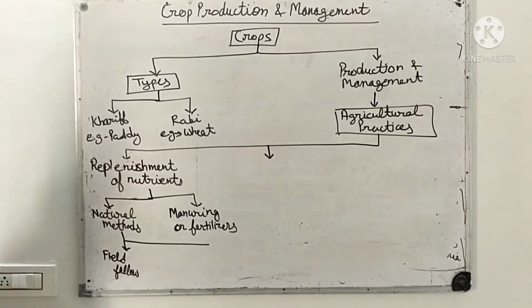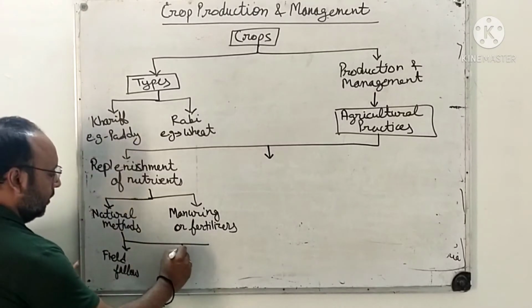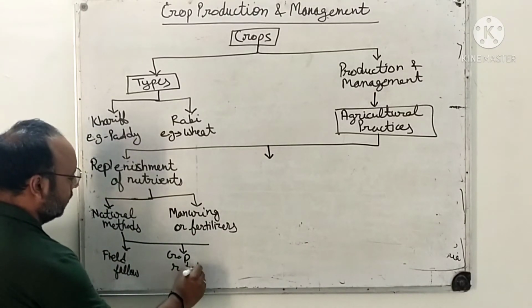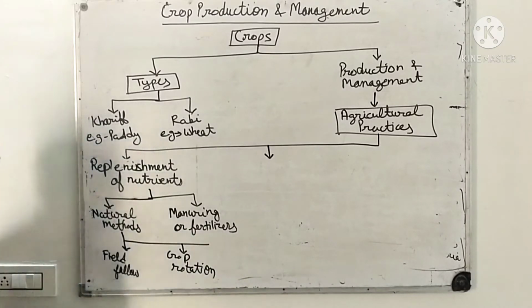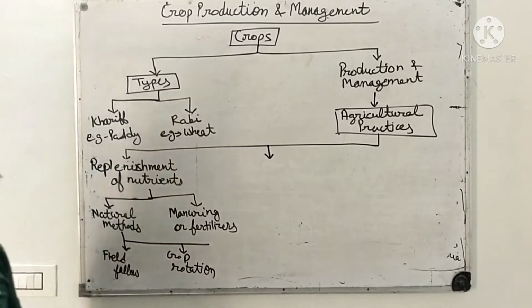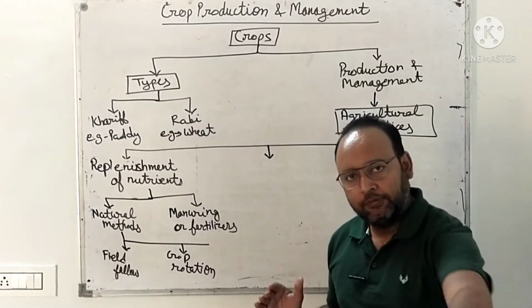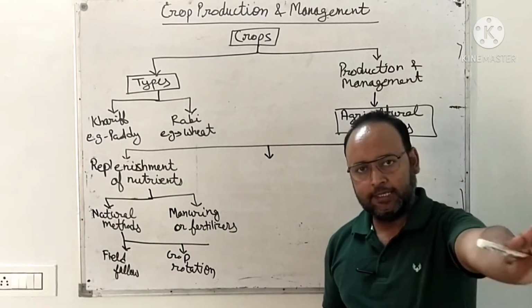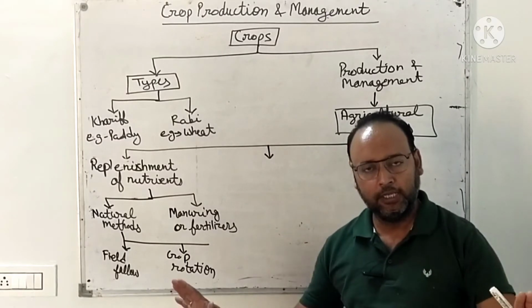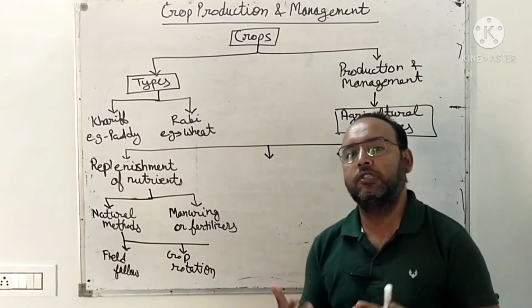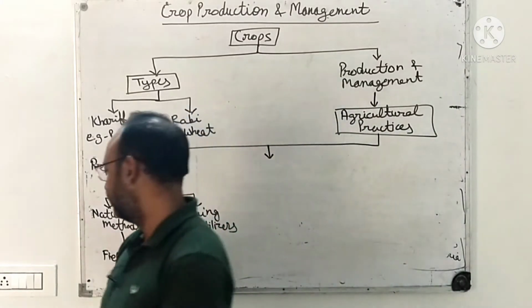Field fallow means we have to leave that field as it is, right? I will explain again. Another is crop rotation, right? Field fallow, what does it mean? Field fallow means after growing a crop we can leave the field fallow as it is, blank, without growing anything, for some time, so that the replenishment of nutrients can take place on its own.